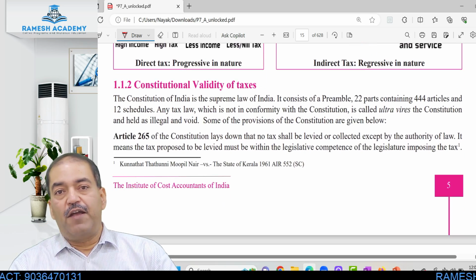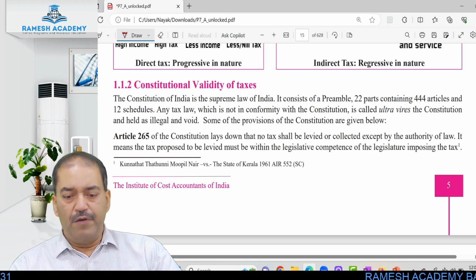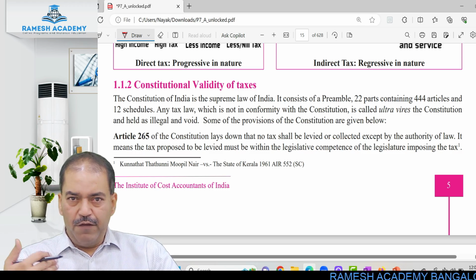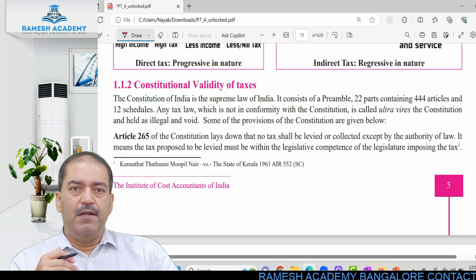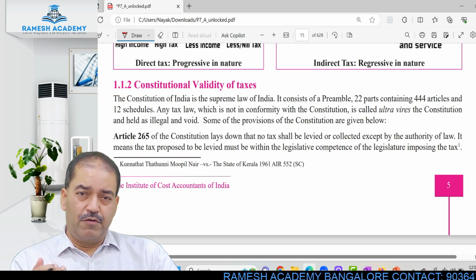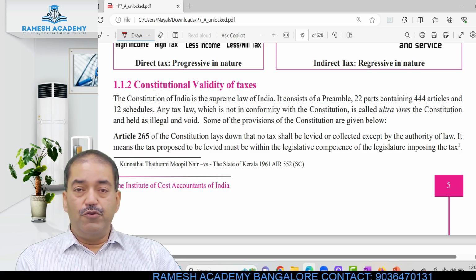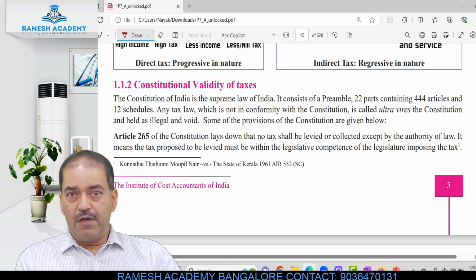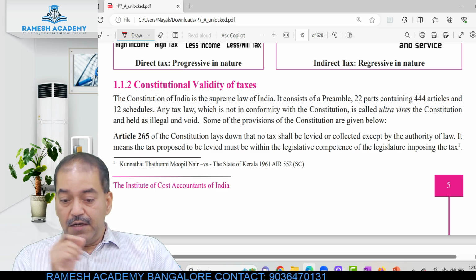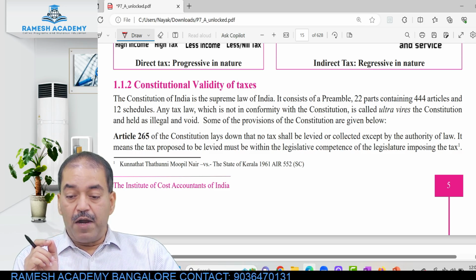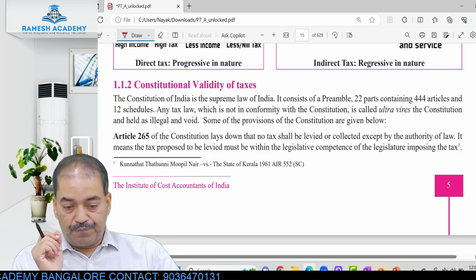Constitutional validity of taxes. The Constitution of India is the supreme law of India. That is a basic law which governs all of us Indians, right? That is the basis on which we frame other laws. Does the Constitution allow the government of the country to collect taxes? Let us see. It consists of a preamble, 22 parts containing 444 articles and 12 schedules.